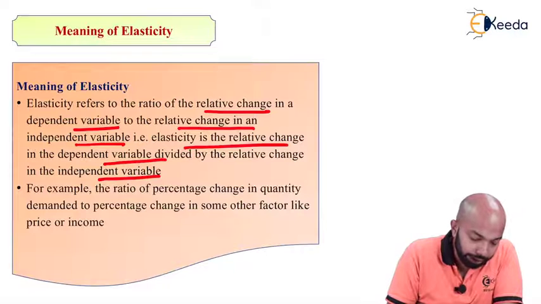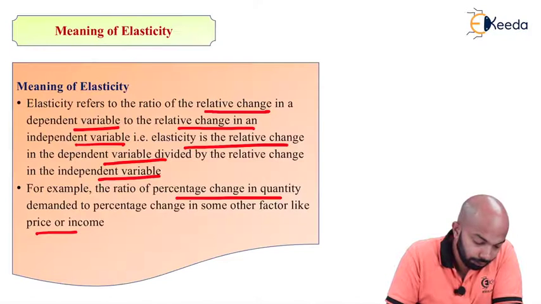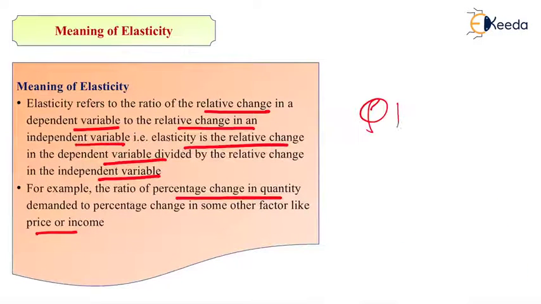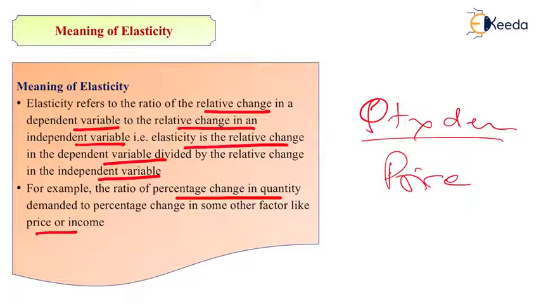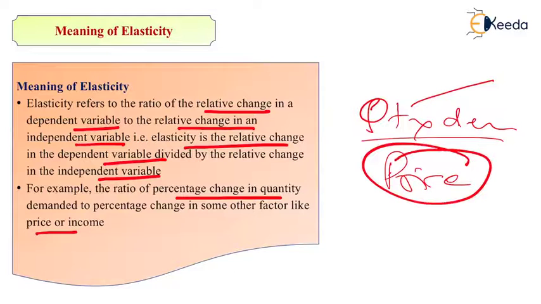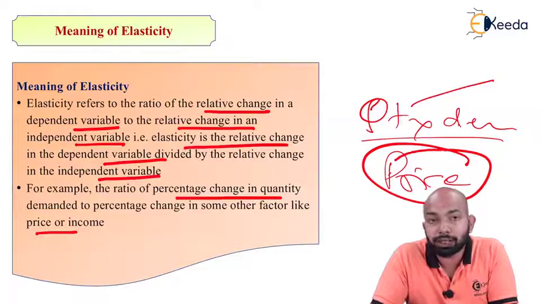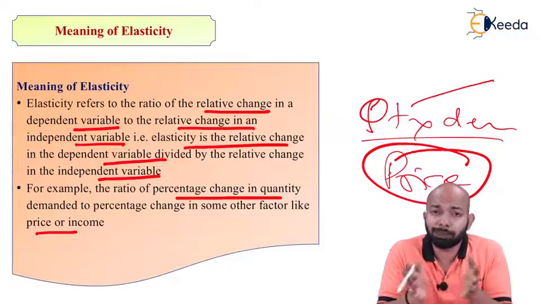Now, for example, the ratio of percentage change in quantity demanded to percentage change in some other factors like price or income. So if quantity demanded is something that we're taking, and this is taken over price, then if quantity is changing, it depends on whether the price is changing or not. For example, if the quantity demanded is more, this is a dependent variable and it depends on the price. So price is an independent variable. If the quantity is changing, will the price remain the same, or will there be any change in the price or not, is something that we have to understand.